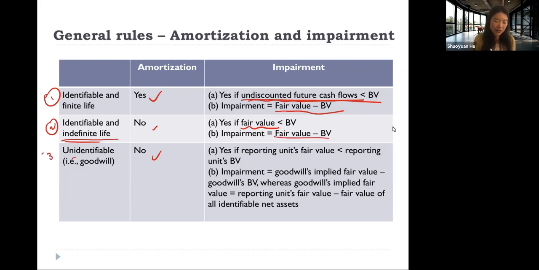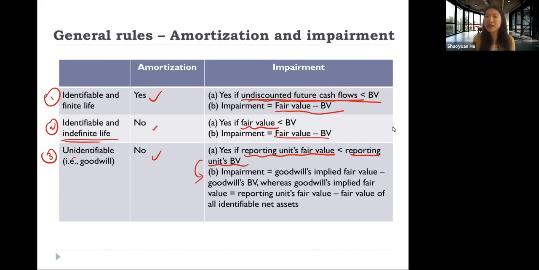The third situation, unidentifiable intangible, which is goodwill. In the first step, because the asset is unidentifiable, we compare the reporting unit's fair value with the reporting unit's book value. If the reporting unit's fair value is smaller, yes, we move to the second step.